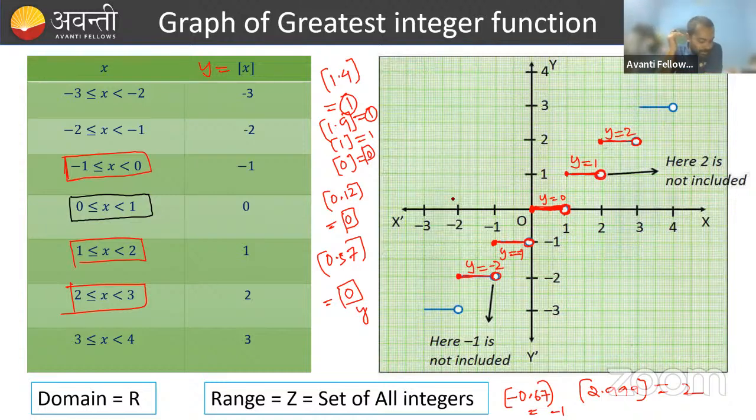JNB Nolo, do you have any doubt? In the graph of the greatest integer function, or whatever we have covered in this class, do you have any doubt? Anyone having any doubt?